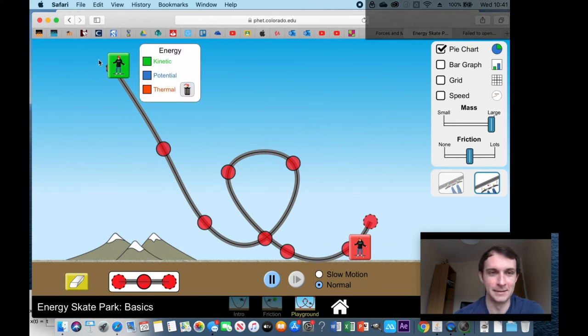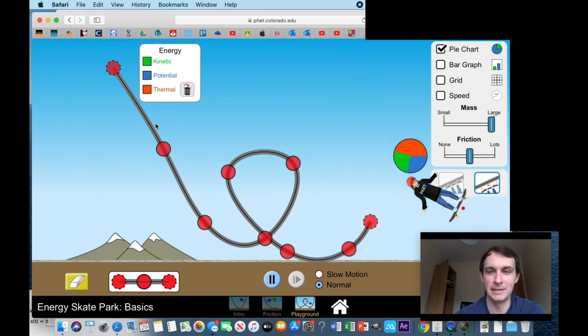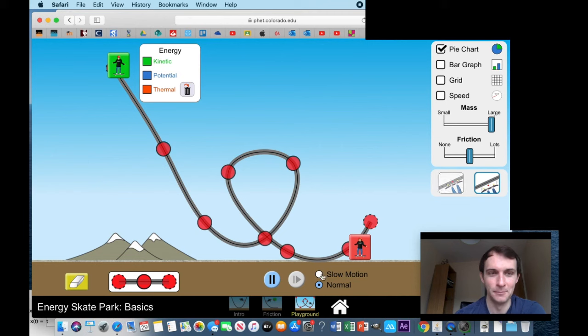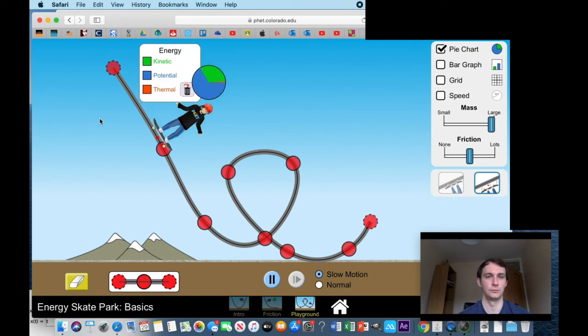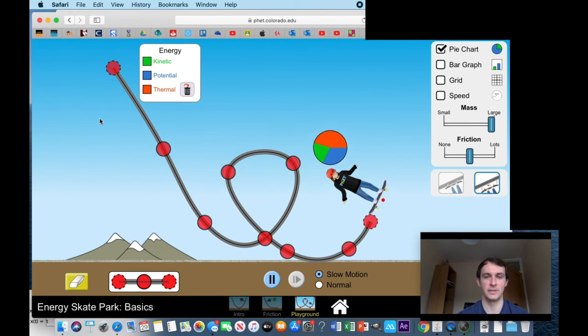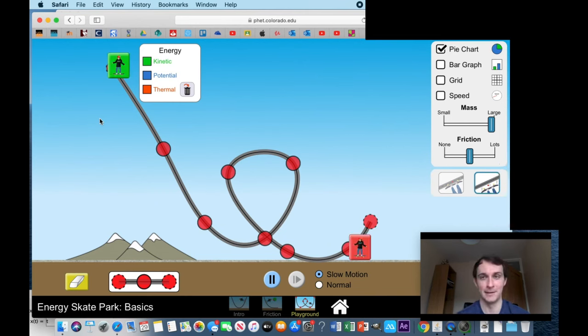Beautiful. So let's have a look at those energy changes. Into kinetic, losing some as thermal, but still has enough energy to do a nice little jump at the bottom. One more time in slow motion. Gravitational potential into kinetic, a bit of it converted into heat, but she has enough gravitational potential to get off that last kicker. Nice bit of air, makes the landing.